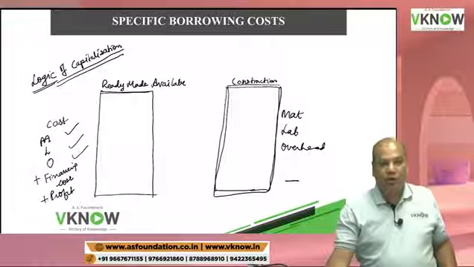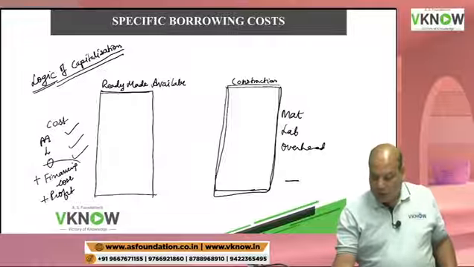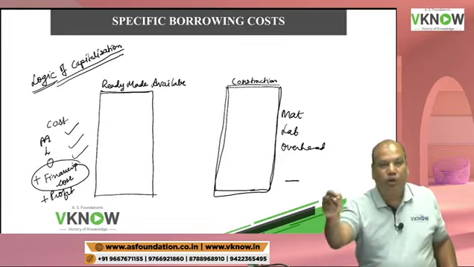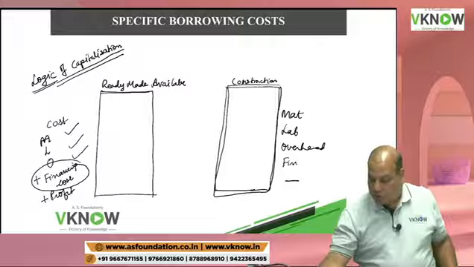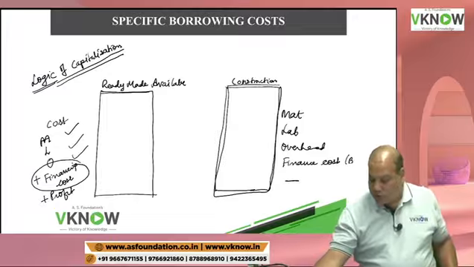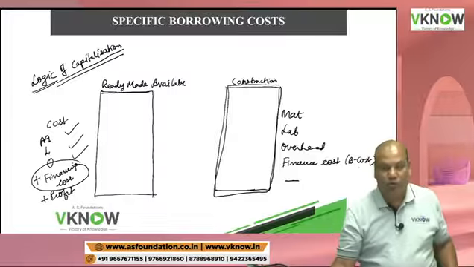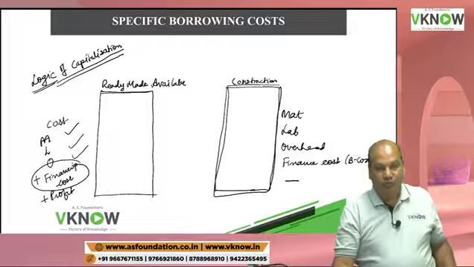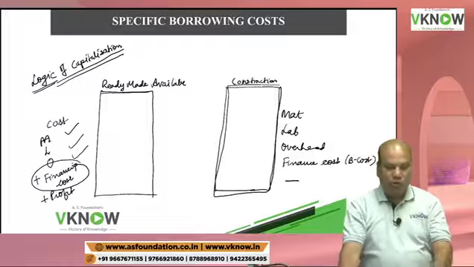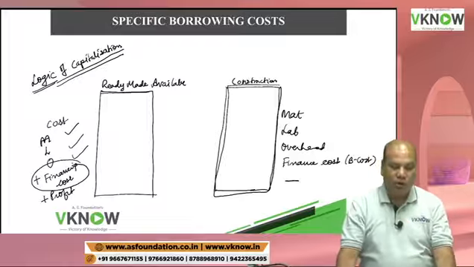But the law or the standard says, had you purchased the building, the price would have included the financing cost of the seller. So you will also consider the finance cost, or in this chapter we call it borrowing cost.